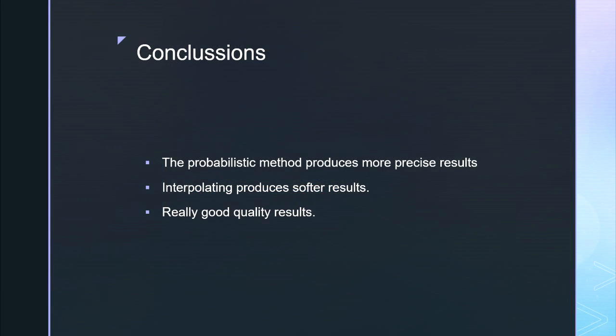As for the conclusions, the probabilistic method seems to produce results more accurate to the song's real genre. Also, interpolating the values produces a much softer volume curve, which in the end sounds better. And finally, as you will see in the demo, the system produces some really good quality results.